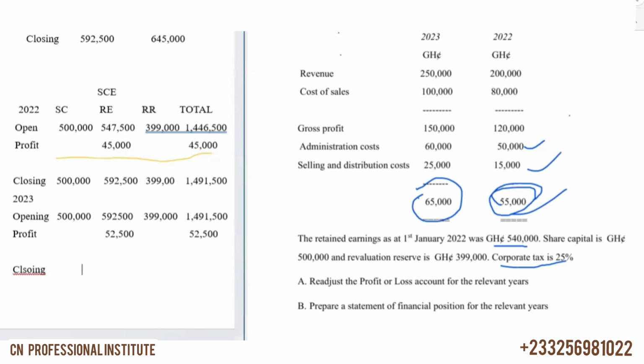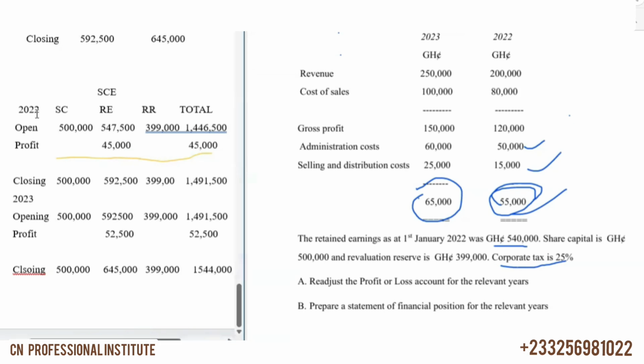So with the closing figures, here is 500,000. Here we'll get 645,000. And then here the same, 399,000. And the total here is 1,544,000.